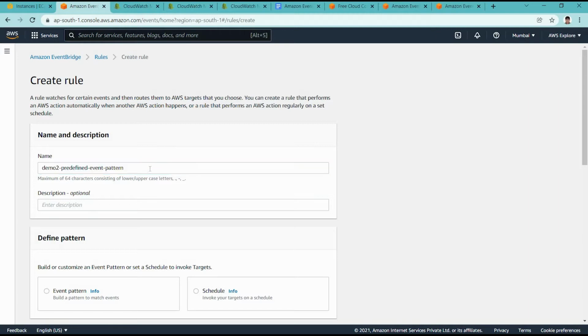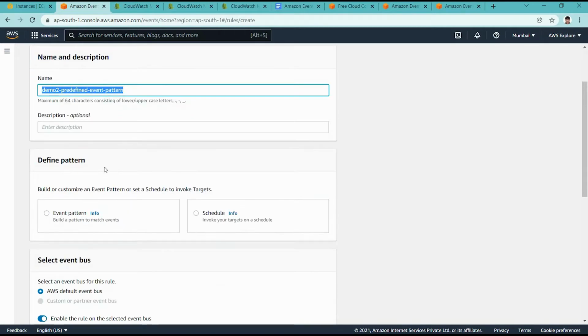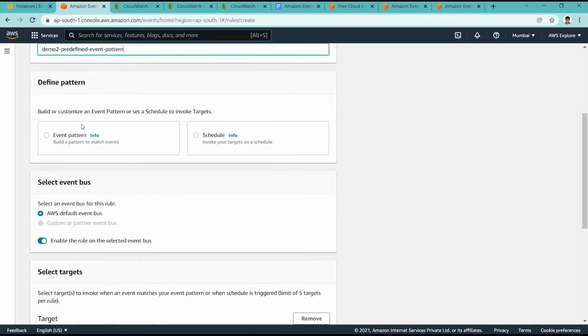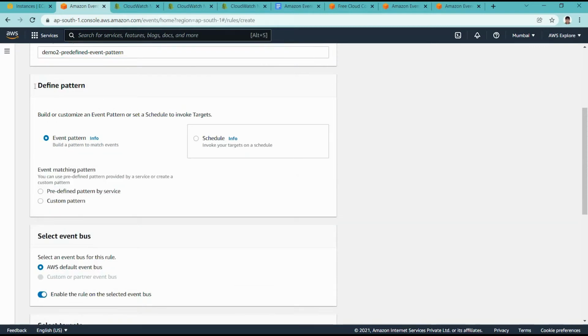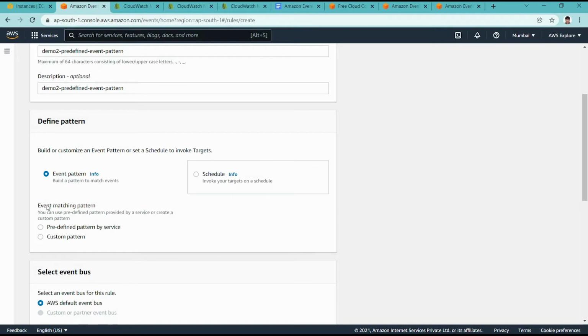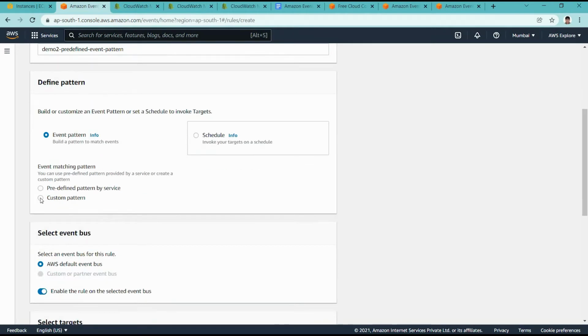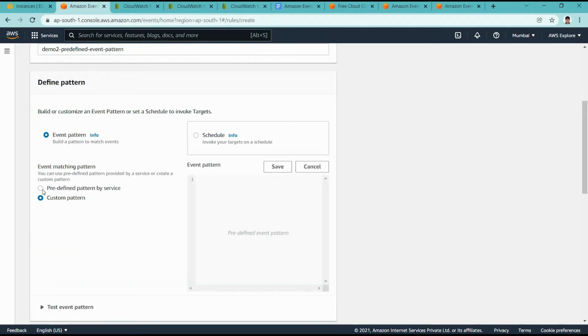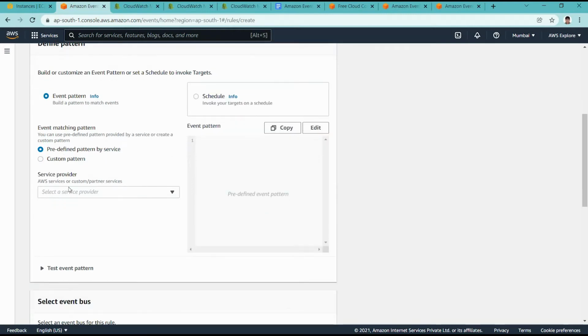We can use this name for now, demo 2 predefined event pattern, and here instead of scheduling we are using event pattern matching for this particular demo. Here we are not using a custom pattern, but a predefined pattern by services. For the service provider, it will give different options.